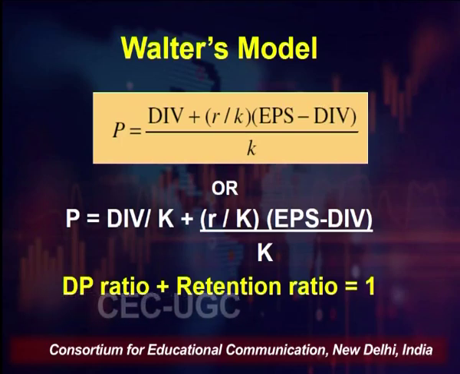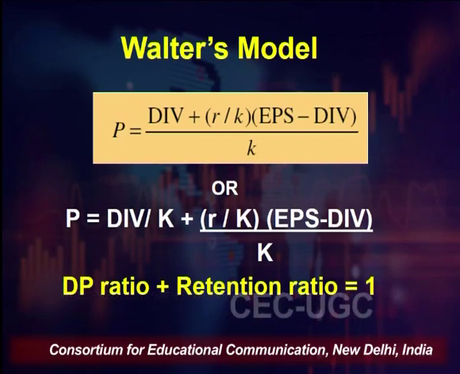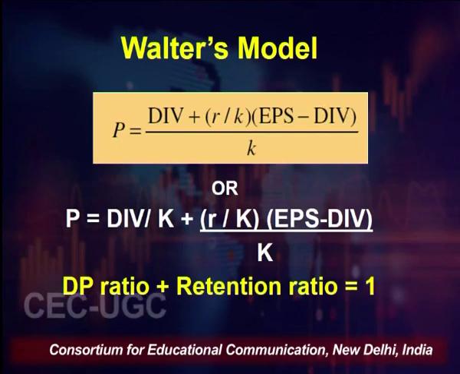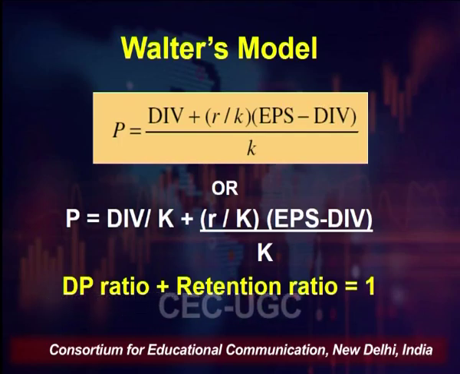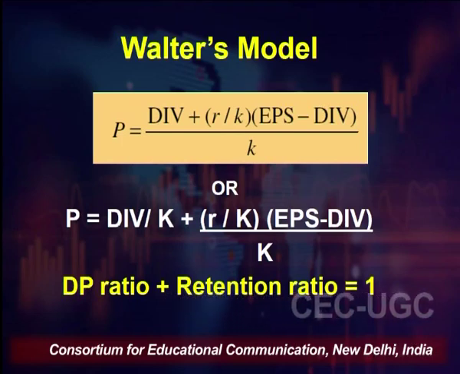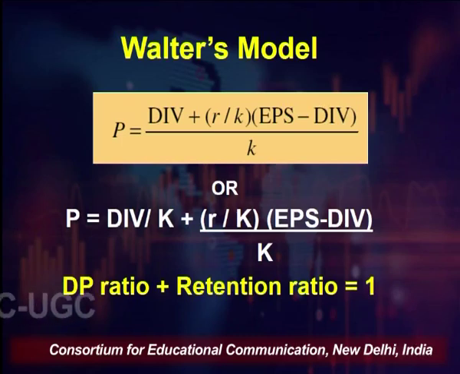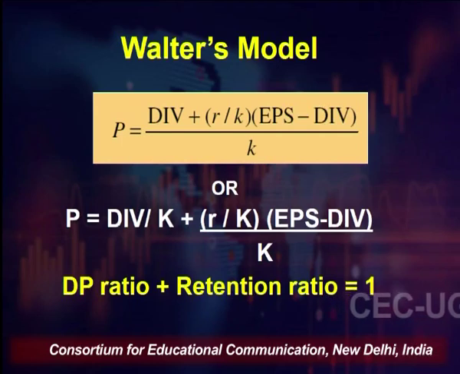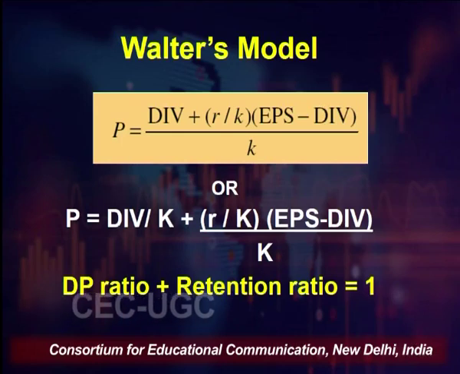So, if we decide to retain, say, 40% of the profit, then the dividend payout ratio will be 60%. Suppose we decide to retain 25% of the profit, then the dividend payout ratio will be 75%. So altogether it will be 100% always. In all, when we are trying to calculate this value in terms of ratios, the sum of these two ratios will always be equal to 1.